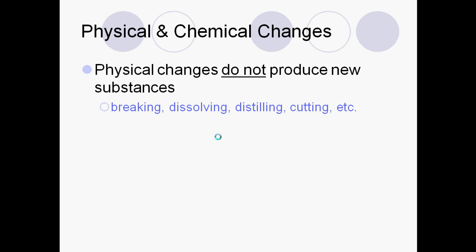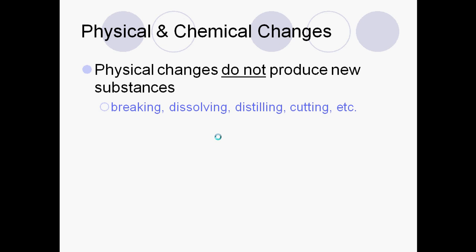Physical changes do not produce anything new. So here are some examples. Breaking. If you drop a beaker on the floor, it's going to break into a lot of pieces, but it's still a beaker. It's still made out of glass. Dissolving, we talked about with physical and chemical properties, where if you dissolve salt in water, it's still salt. You can get it back. It hasn't changed what it is.